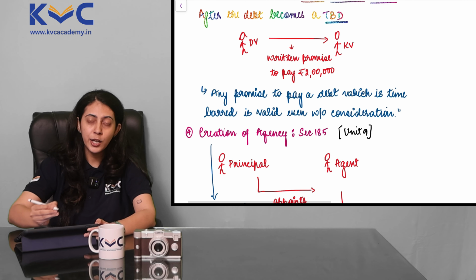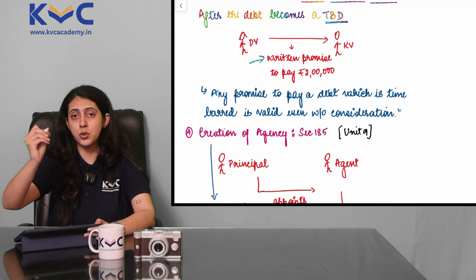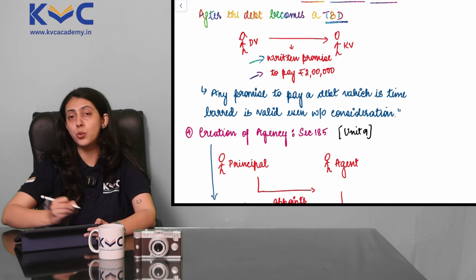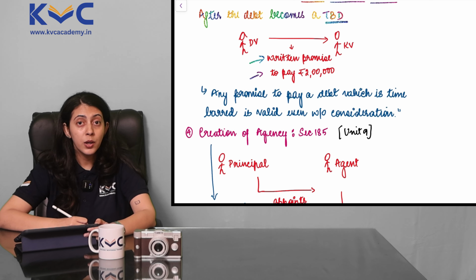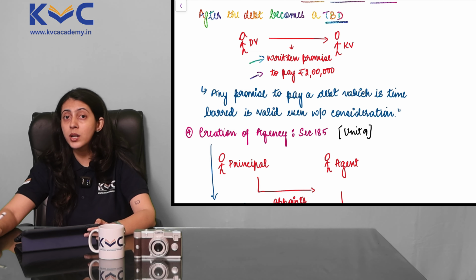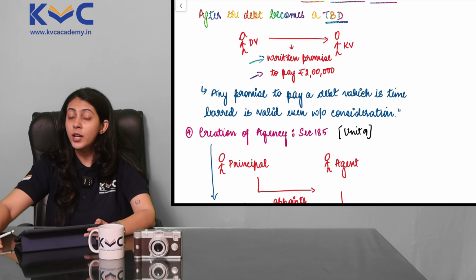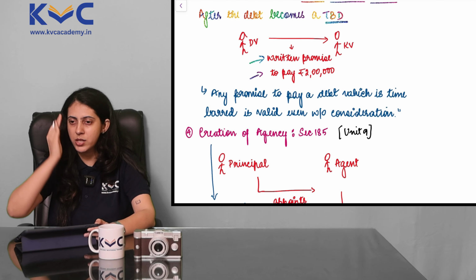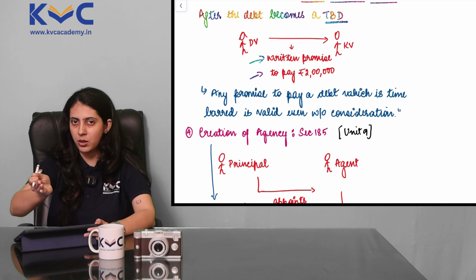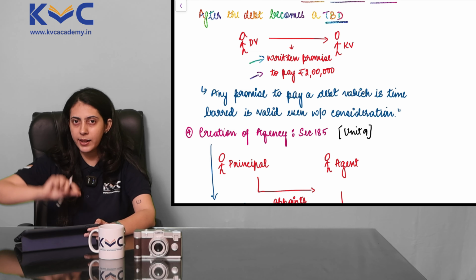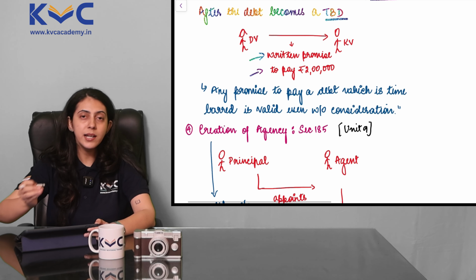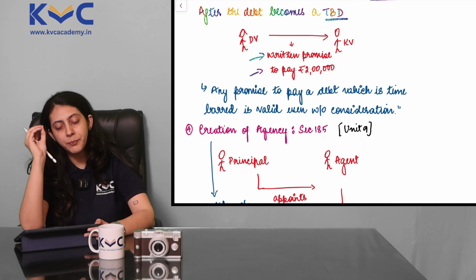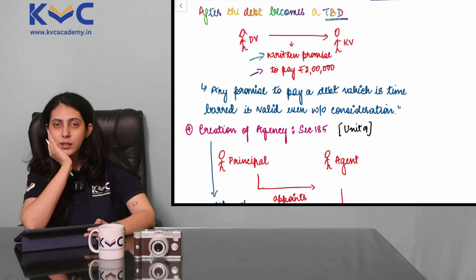So I decide to make a written promise to him and to repay that 2 lakh rupees, though I need not. Why do I not have to worry about it? Because that debt has become time barred now. He cannot do anything. But remember, guilty conscience. A conscience is something which tells you that boss, you're doing something wrong, and if you want to sleep well at night, please change that. So I decide to make a written promise to him to pay that 2 lakh rupees.